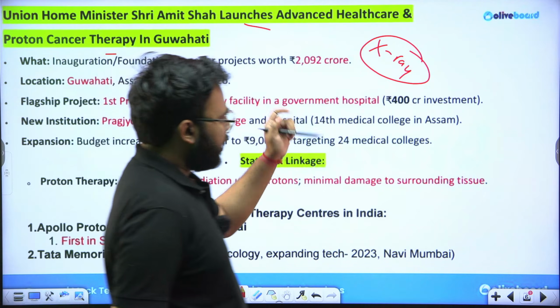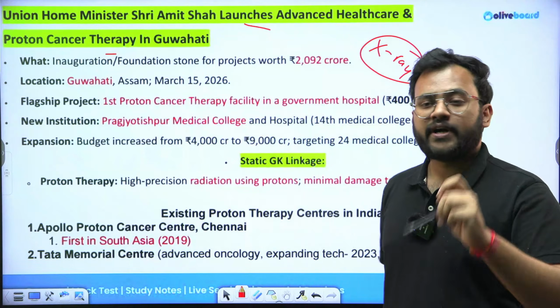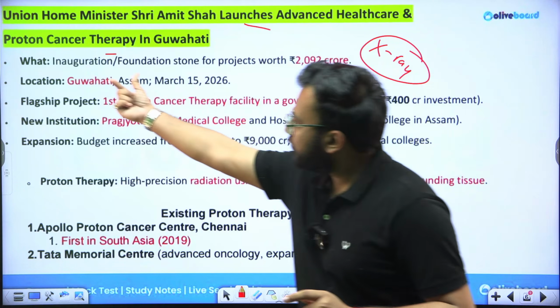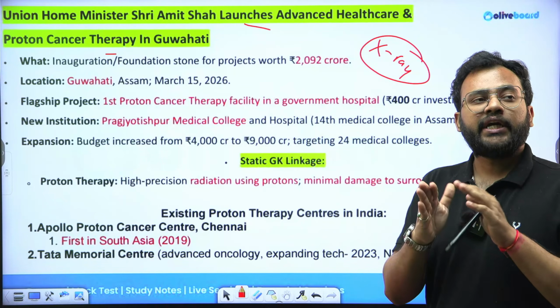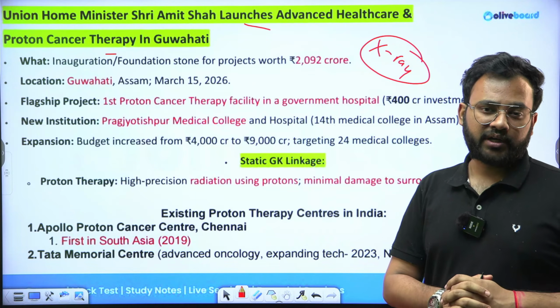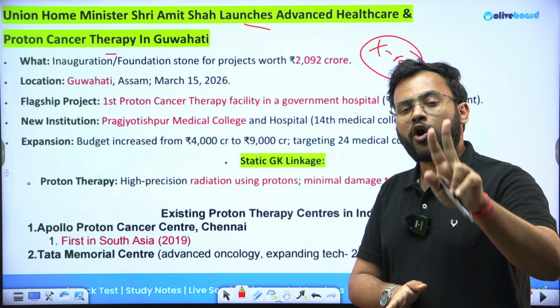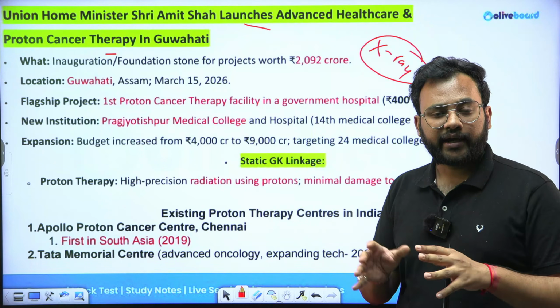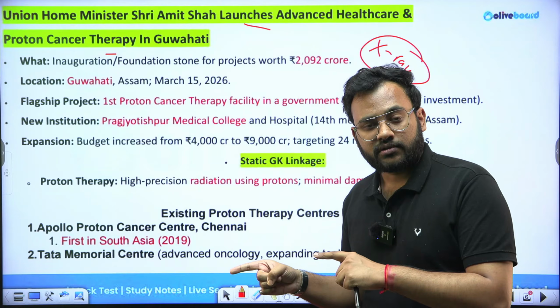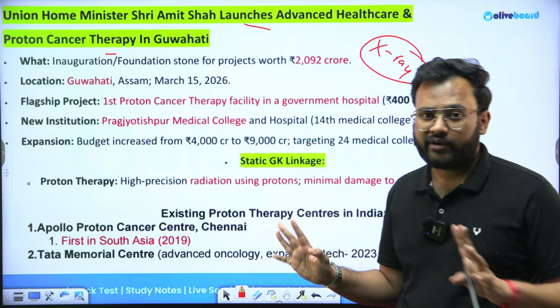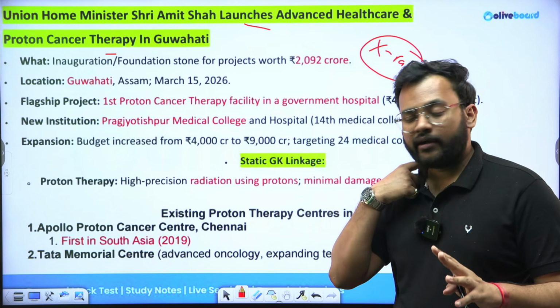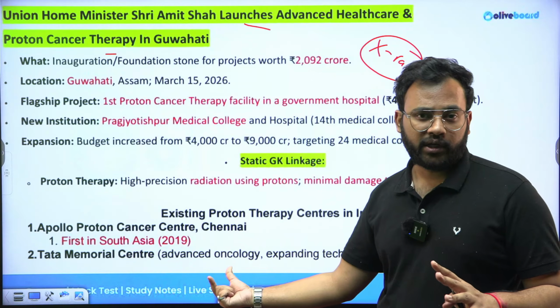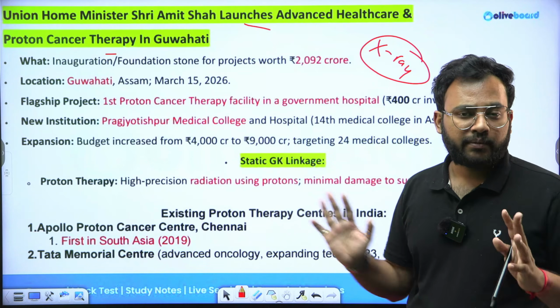Now this is going to be the first proton cancer therapy which has been integrated in a government hospital. Till now we had 2 operational proton cancer therapy centers in India. Firstly, Apollo Chennai, which is a private entity, and the other in Tata Memorial in Mumbai, which is also a private entity.